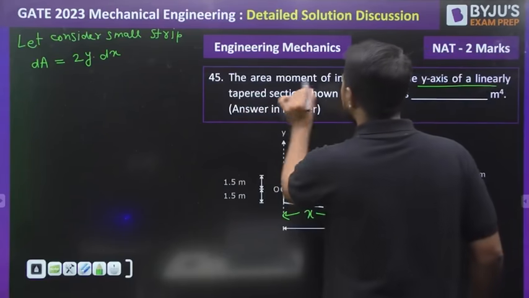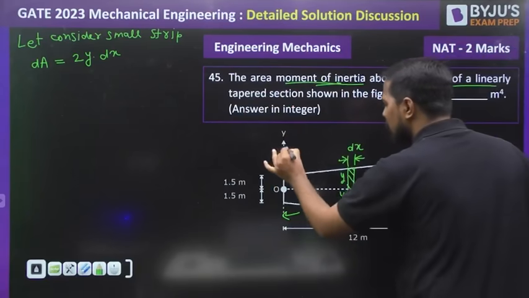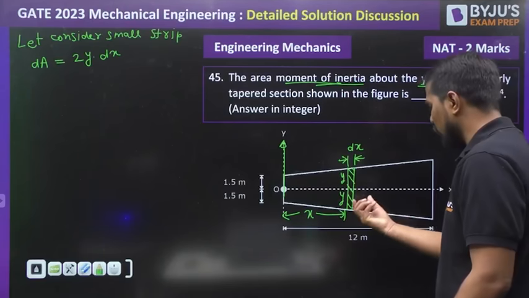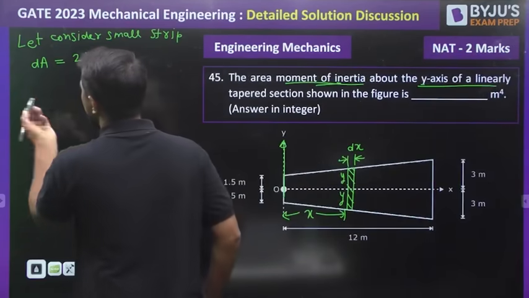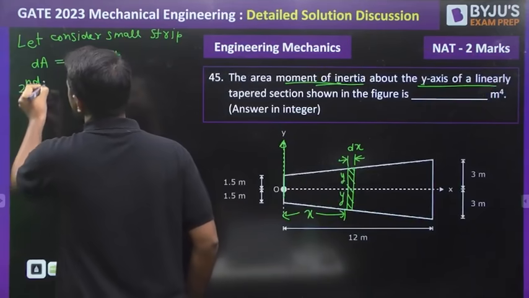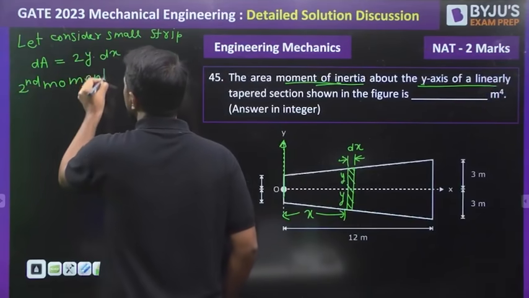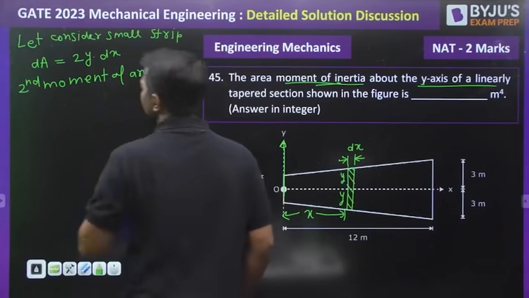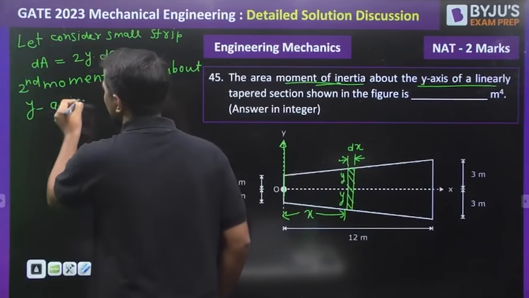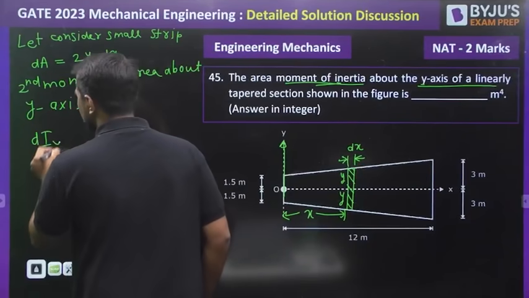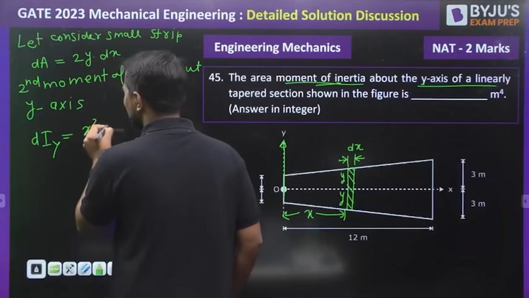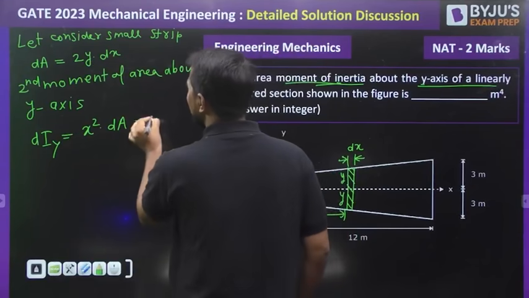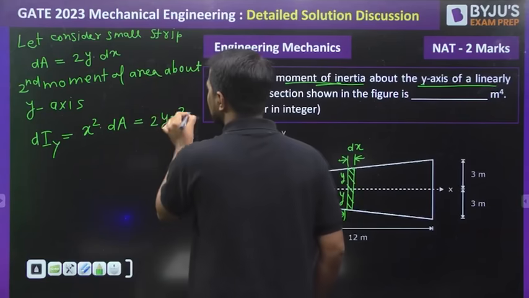And I need to find what is it? This is area moment of inertia about the y-axis, about this axis. I need to find area moment of inertia. Area is known to me. So can I write second moment of area about the y-axis? Can we write from here, about the y-axis, it will be equal to x square into dA. Is it or not? And x square dA can be written as 2y x square into dx, my dear.